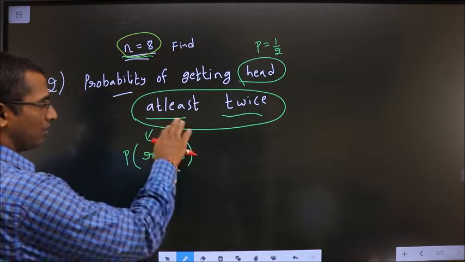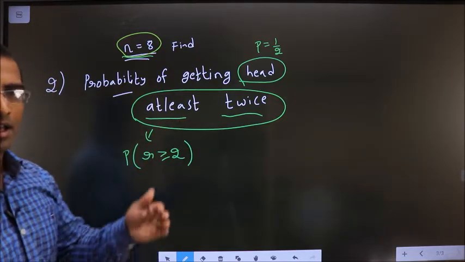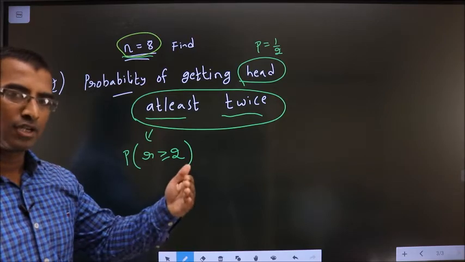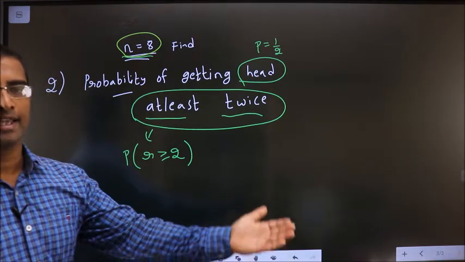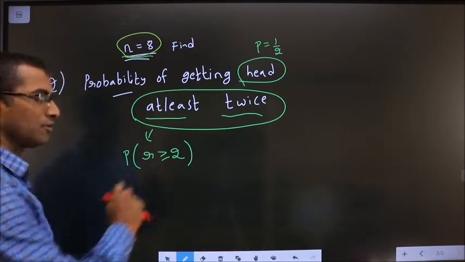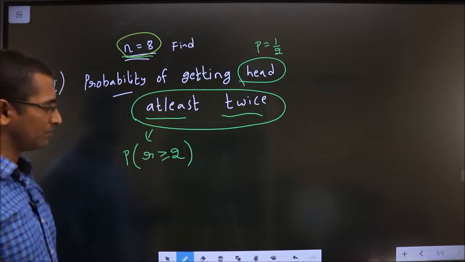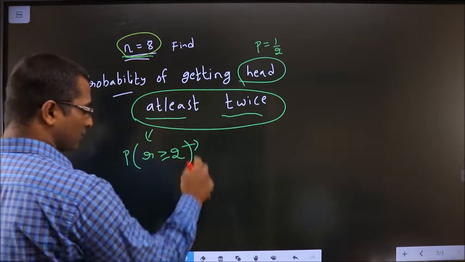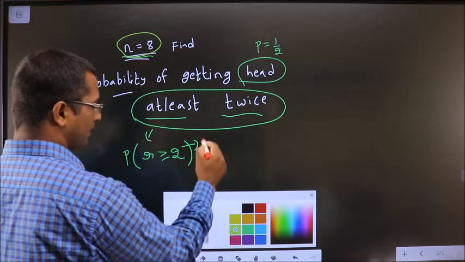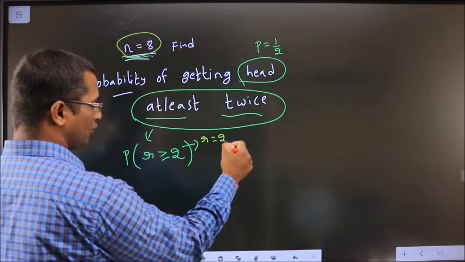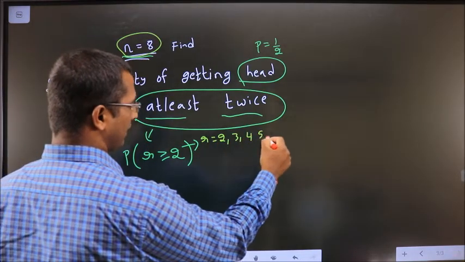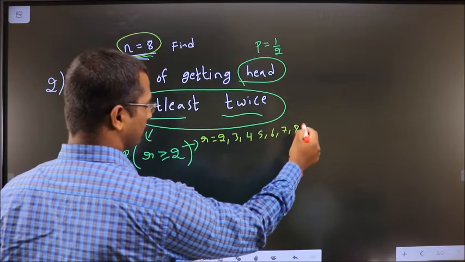That is the meaning of this. At least twice means it could come 2 times or more than that. So r should be greater than or equal to 2. In this case, what values will r take? r can take 2, 3, 4, 5, 6, 7, 8.